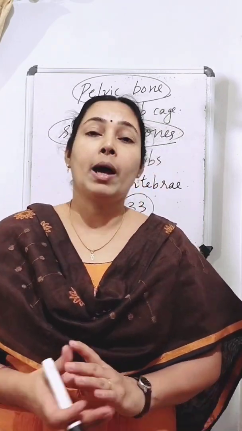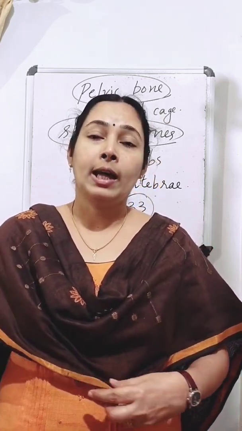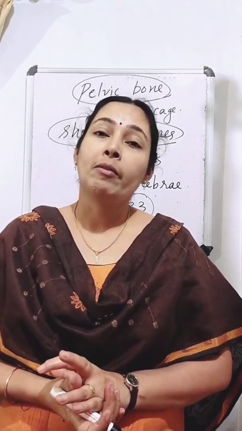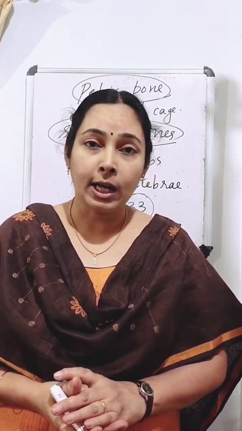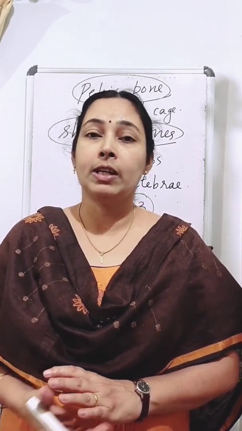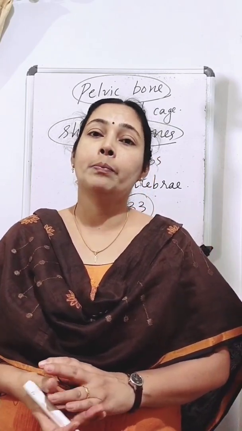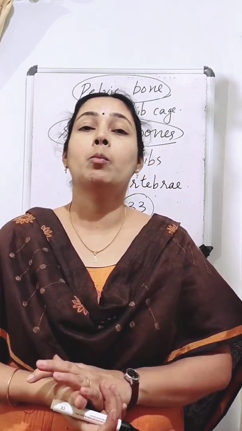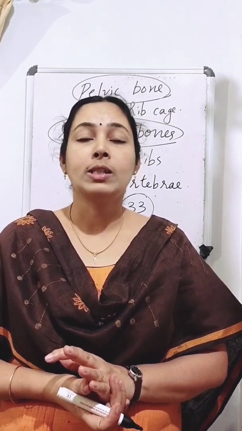At the lower end of the backbone, the pelvic bone is joined, and the pelvic bone is the part where we sit. Then the pelvic bone is attached to the thigh bone in our upper leg by the ball and socket joint. Then the thigh bone is connected in the knee region by a hinge joint. Then in the lower leg we can see two bones. Then there is the ankle. Then there are so many small bones in our toes also. So these are the different types of bones in our body.